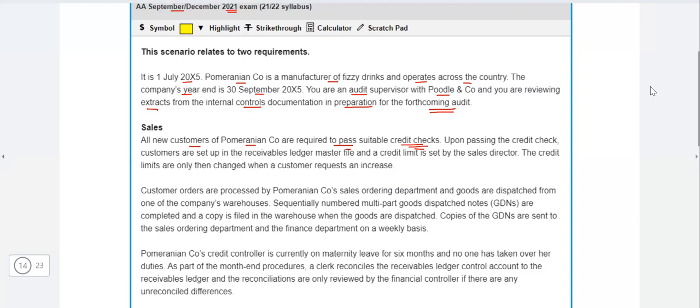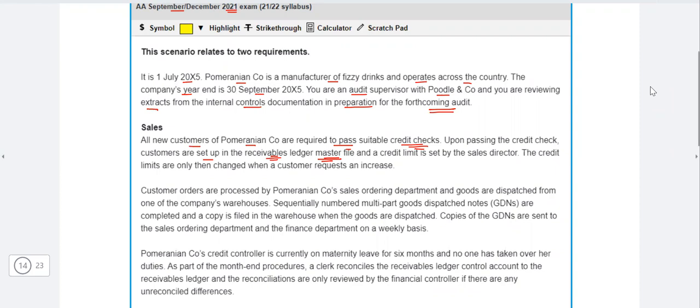Upon passing the credit check, customers are set up in the receivable ledger master file. Now, the master file is a file where their data is going to be saved, that okay, the unique number will be over there, with reference to which their file will be accessed, their file will be opened, their name and their credit limit and their credit days, and all the things will be there.